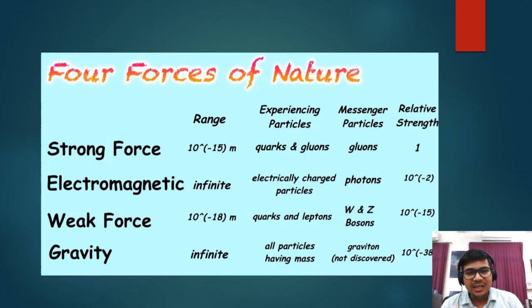So electrically charged particles interact via photons in electromagnetism, and the relative strength is 10 to the minus 2. In weak interactions, the matter particles which interact via the weak force are quarks and leptons, and this weak interaction happens via